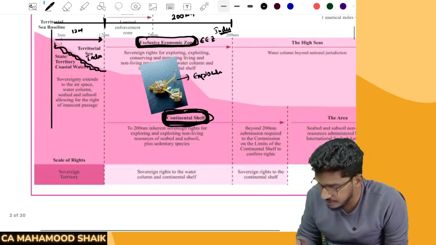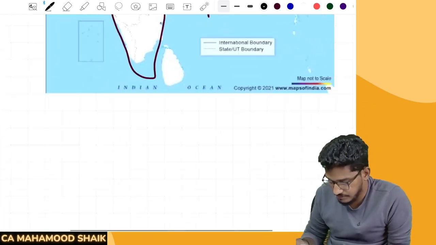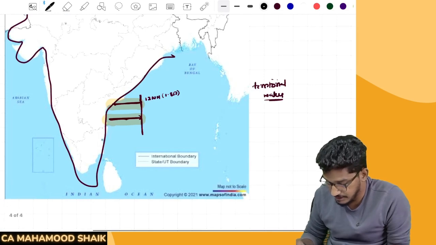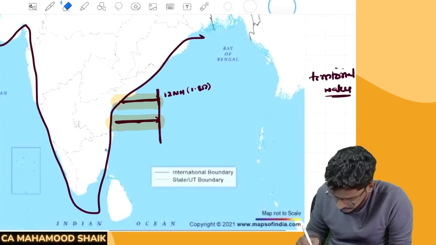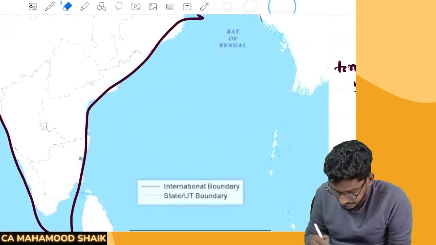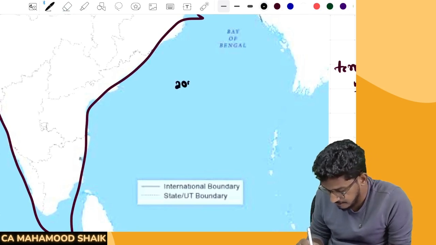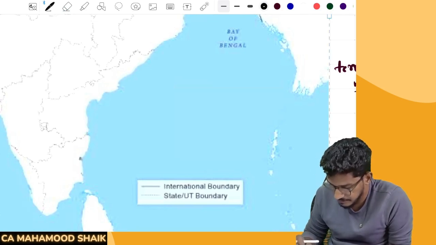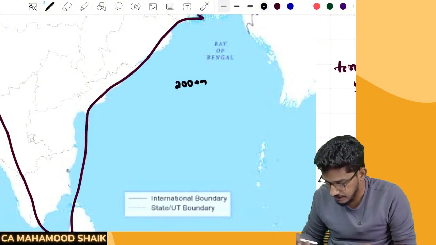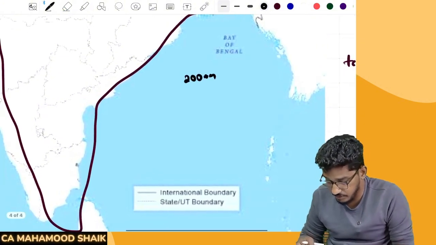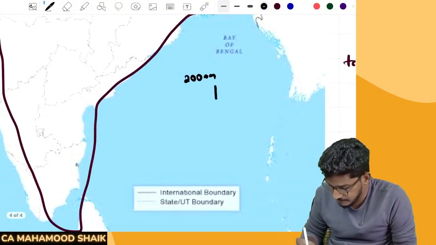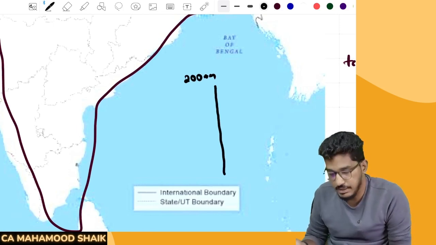Now, what is the significance of this definition? There are a few more things we need to understand. Say, for example, up to here is 200 nautical miles. Listen, this is a very important point, and a very interesting one. Listen carefully.